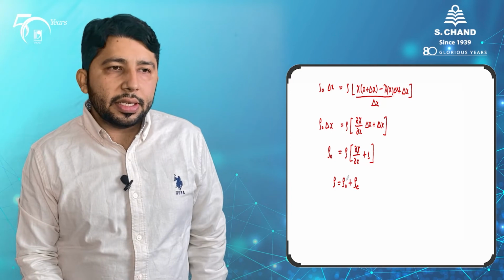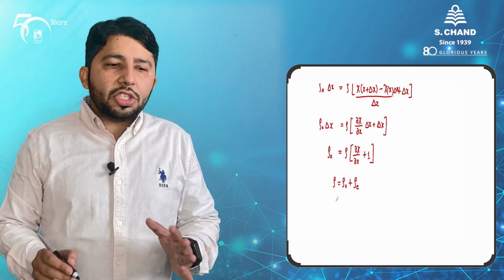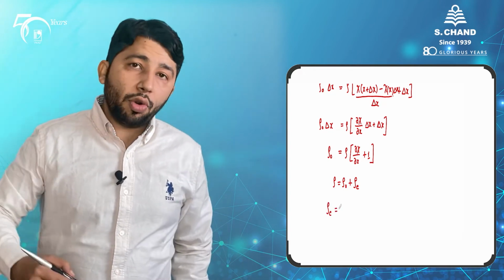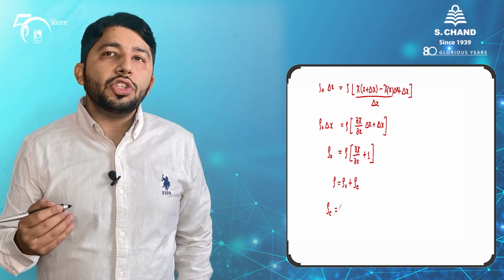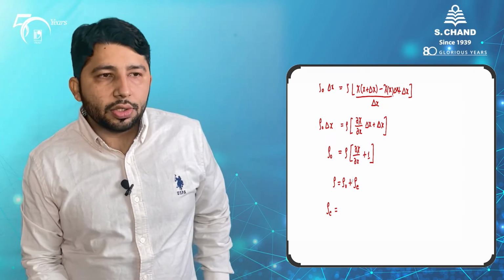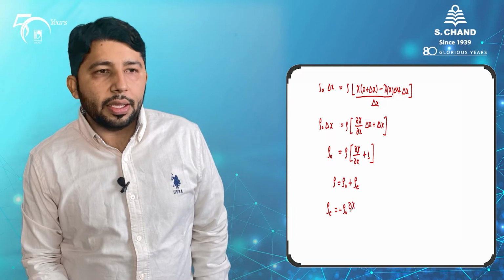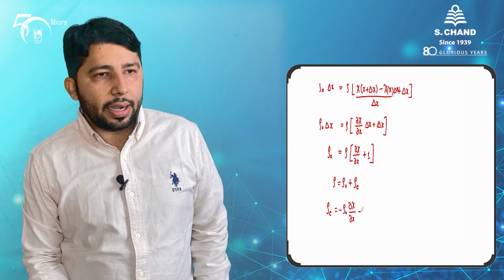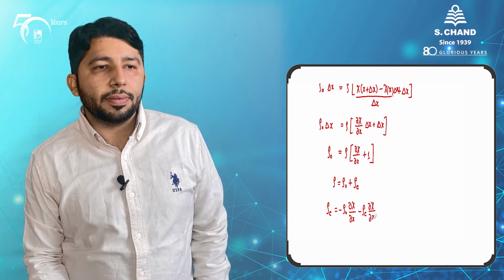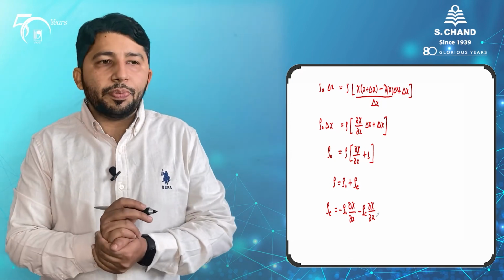Now if I insert this definition of rho into this equation and rearrange some parameters, I will get rho e, just because I want to calculate what the variation in the density is. So I am writing this equation in terms of rho e. So rho e is equal to negative of rho naught del chi by del x and negative of rho e del chi by del x. So this is the new equation we have written at this place.